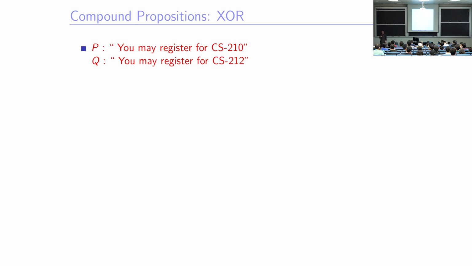So you cannot register for Anthropology 101? You use the "only" a little too early. It's too preemptive. Can you say it again, please? Yes, please. You may register for CS210 or CS212, but not both. Yes. So that's what you needed to add.